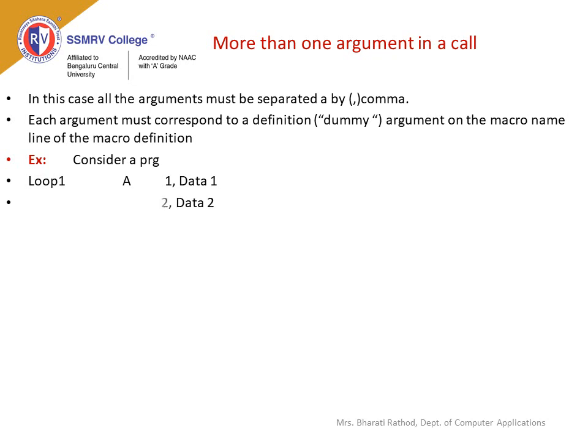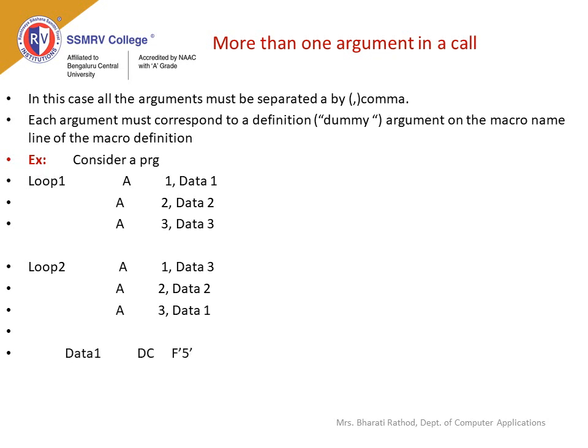Example: consider a program where we have the same set of instructions. Opcode is A, operands are registers 1, 2 and 3, and second operands are data 1, data 2 and data 3, where data 1 is full word value 5, data 2 is full word value 10 and data 3 is 15. Here the operations in the sequence are the same, but the labels and operands in the common sequence are different.